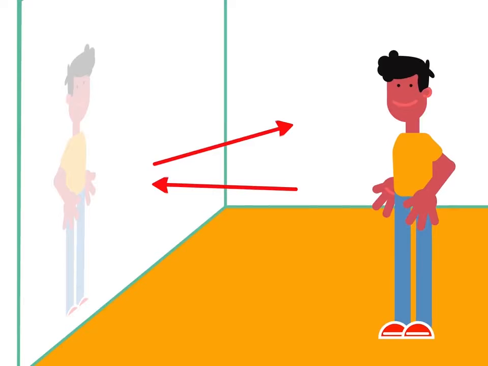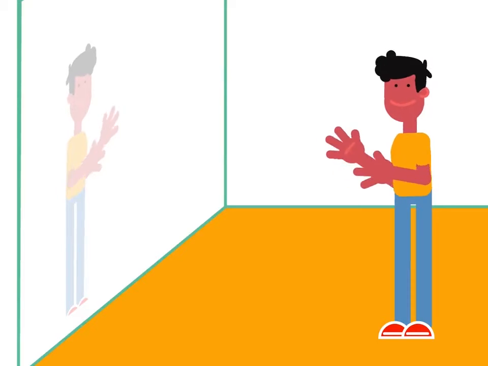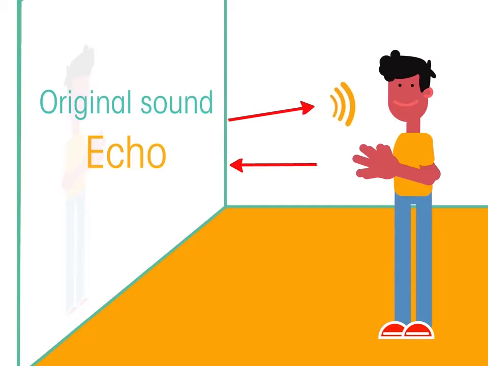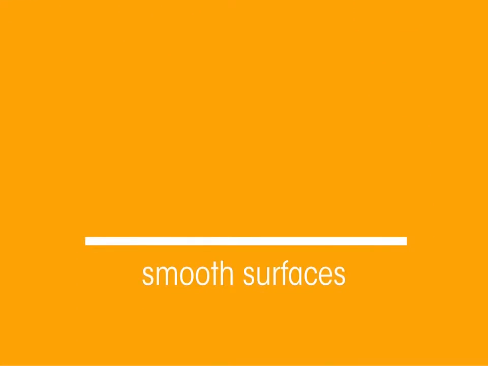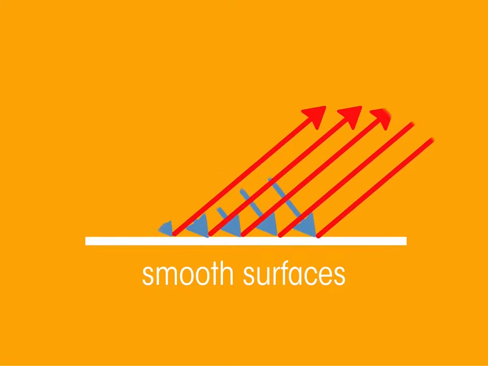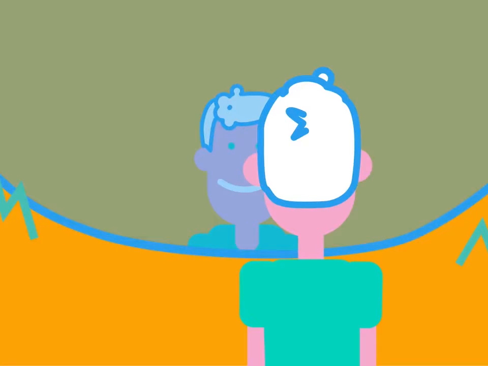Reflection is when waves bounce off an object. Sound waves are reflected by hard, flat surfaces, and that is why we get echoes. You hear a delay between the original sound and the echo because the echoed sound waves have to travel twice as far to reach your ears. Smooth surfaces like glass or polished metal reflect light in a regular way, so a reflection can be seen, like a mirror, or seeing your face in a calm pond.